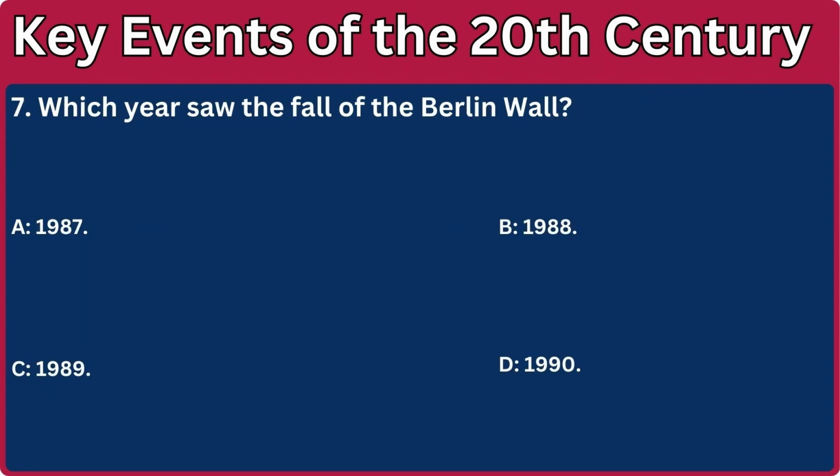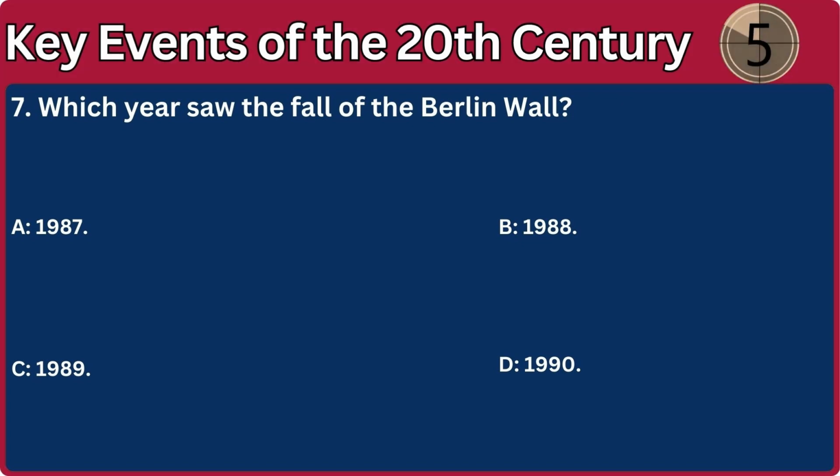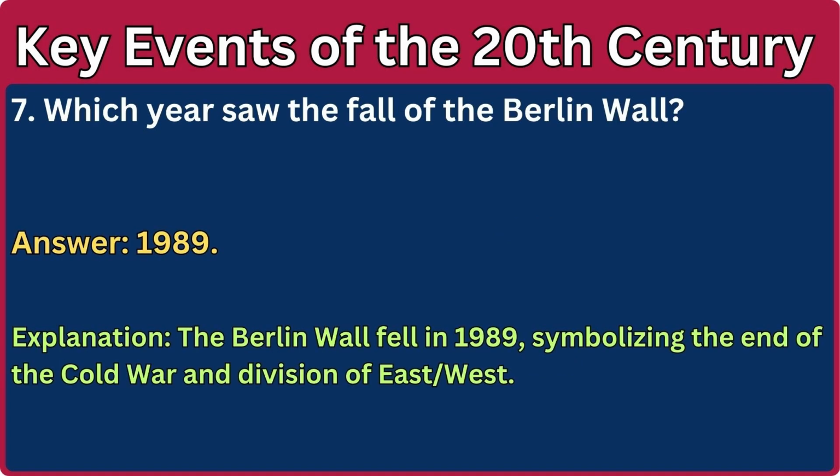7. Which year saw the fall of the Berlin Wall? A. 1987. B. 1988. C. 1989. D. 1990. Answer: 1989. Explanation: The Berlin Wall fell in 1989, symbolizing the end of the Cold War and division of East/West.